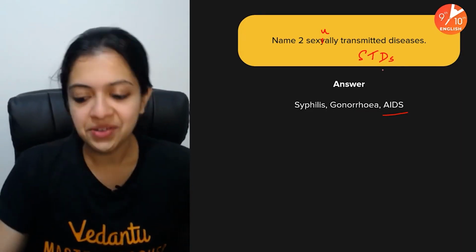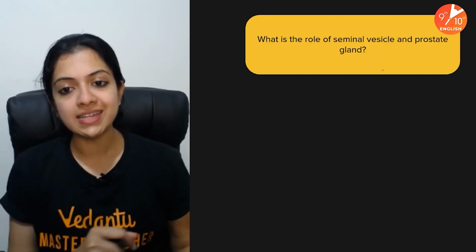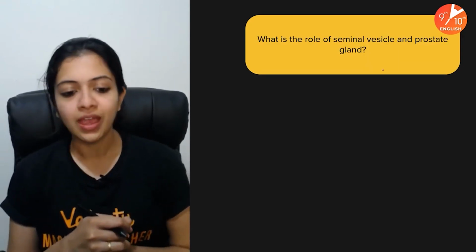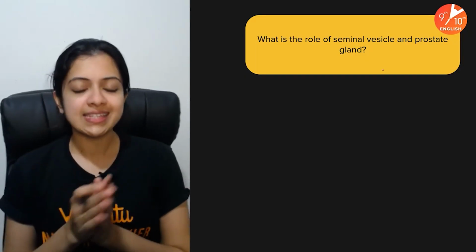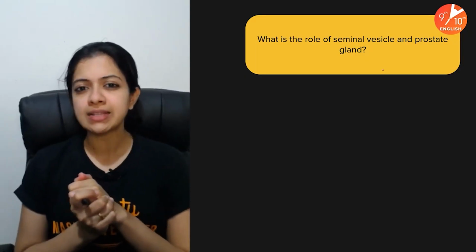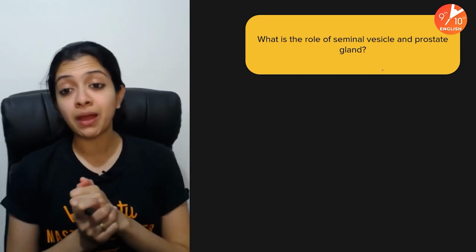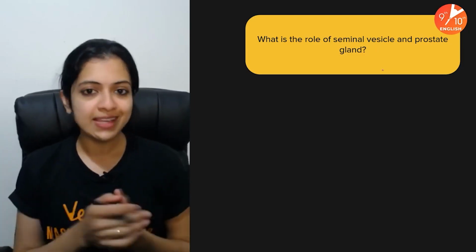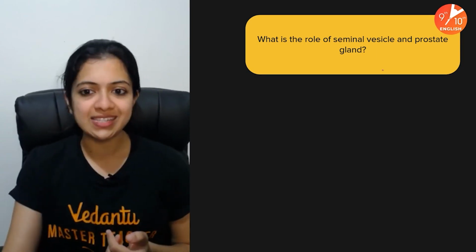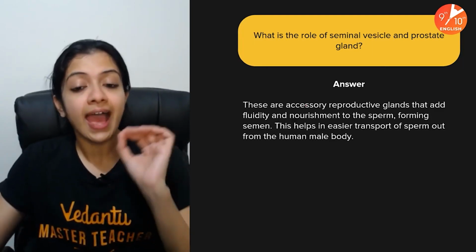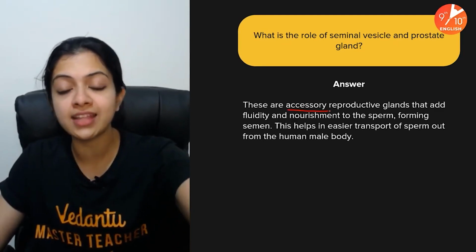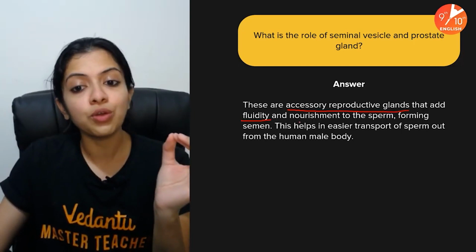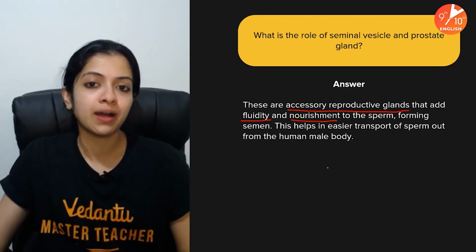Okay, right. Next one. What is the role of seminal vesicle and the prostate gland? Okay, seminal vesicle and prostate gland. Striking any bells? Is it part of the human female system or the human male system? Of course, human male reproductive system, right? So they act as accessory reproductive glands or accessory reproductive structures which add fluidity and nourishment to the sperm.